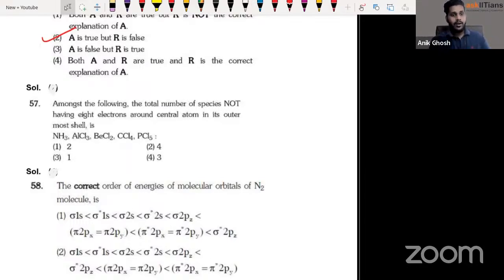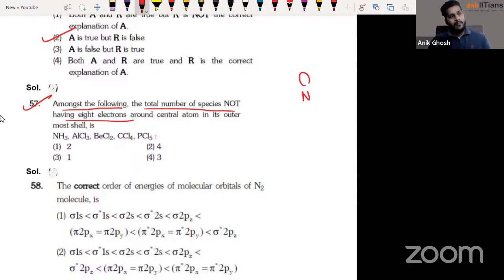Now, coming to the next question. This was also a very simple question, guys. Amongst the following, the total number of species not having 8 electrons, you just calculate it and you get the answer. For ammonia, you know that it has a lone pair. So how many electrons do we have? 2, 4, 6, and 2, 8. So ammonia does have 8 electrons. AlCl3 and BeCl2 are famous. AlCl3 is famous for being a Lewis acid, isn't it?